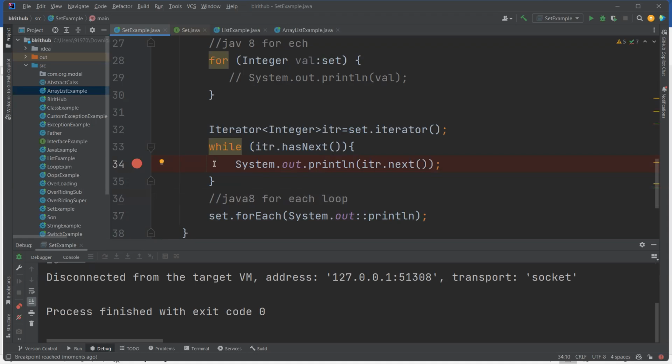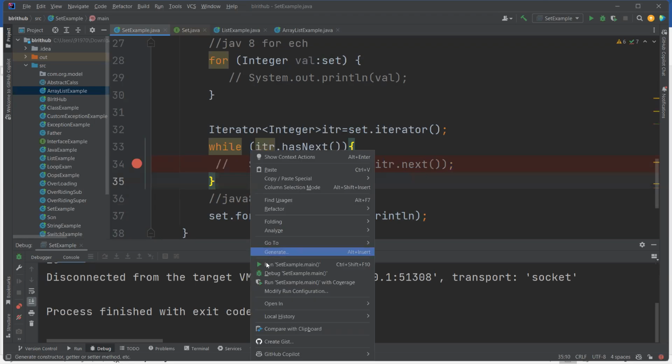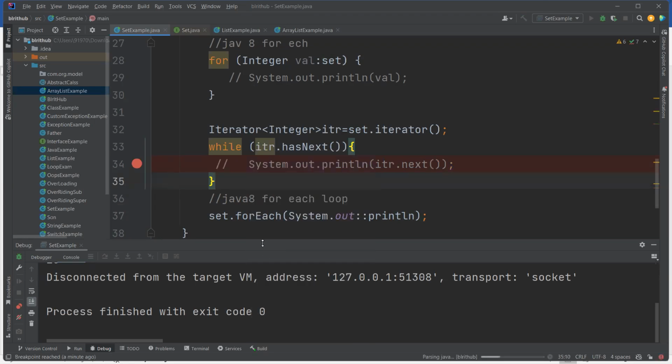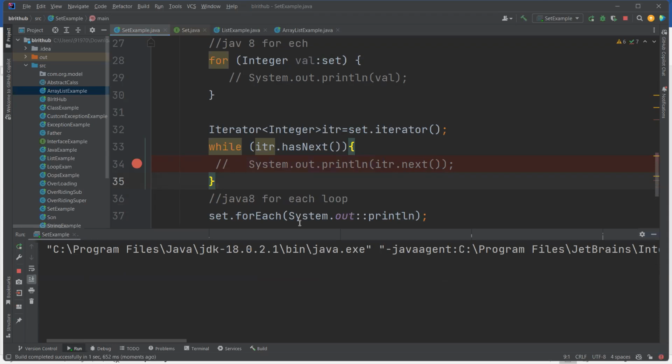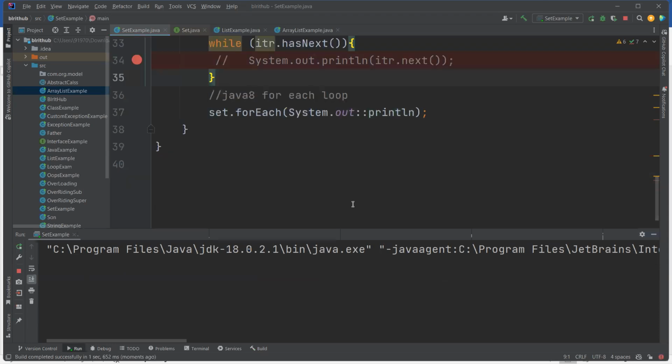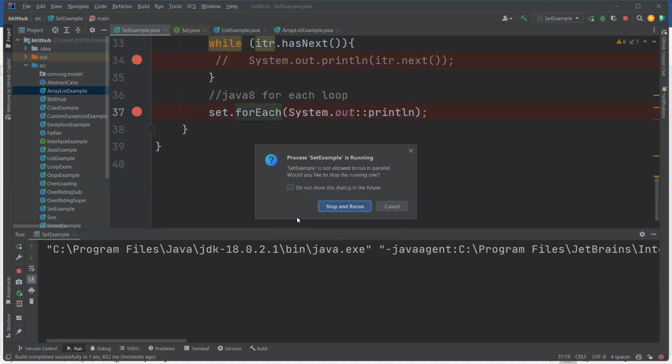It's very easy because Java 8 is faster. See, what happened? It's not printing. Stop and run it again.